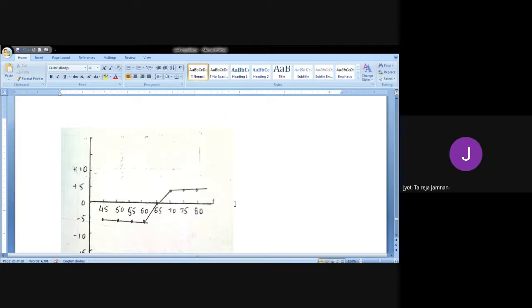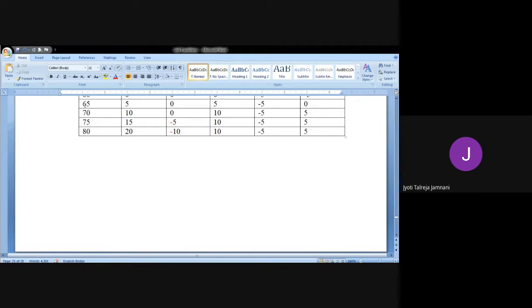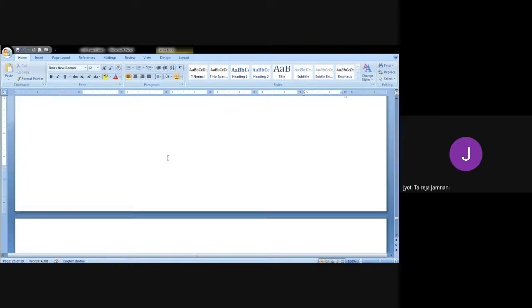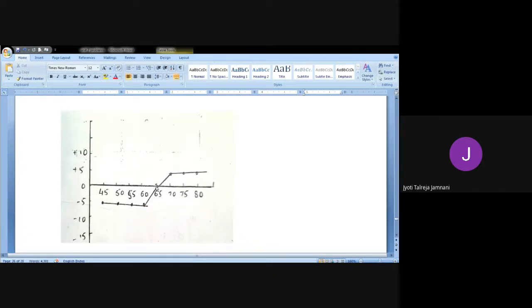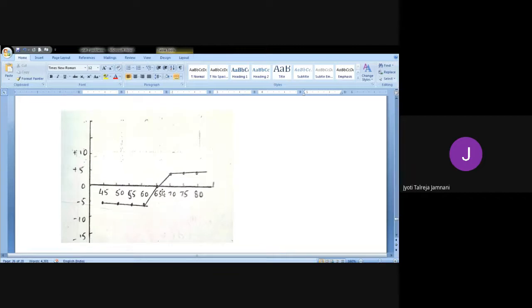At 65 we have 0. You can see here exactly at 65 we are at 0. So at 65 we come here and join at the center, and after that at 70, 75 and 80 the profits are 5 rupees. So you can see the graph: there's a loss of 5 rupees constantly, then we reach 0, and then there is a gain of 5 rupees constantly. So this is how the graph of a bull spread with call option will look like. Any doubts, or should we continue with the next part?